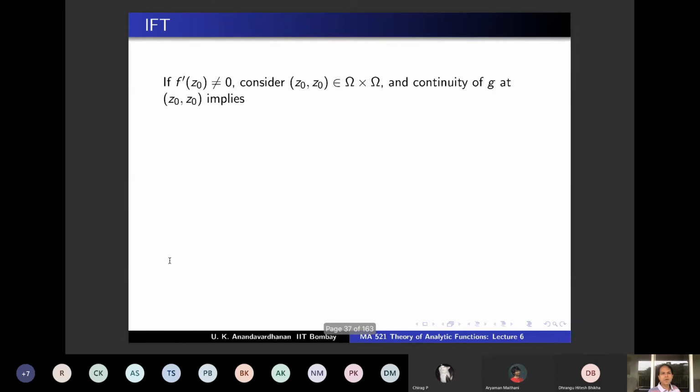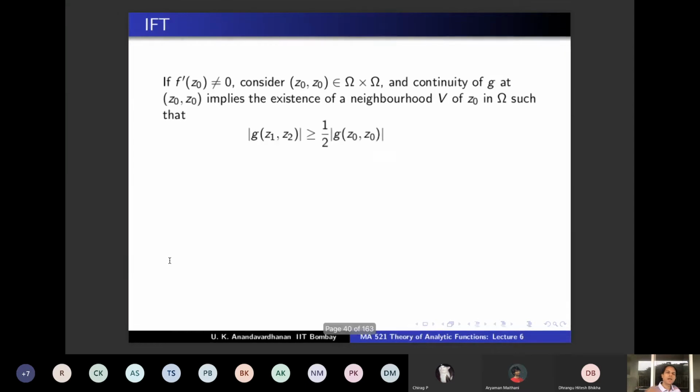So you will get a neighborhood V such that g of Z1 comma Z2 is very near to g of Z0 comma Z0.